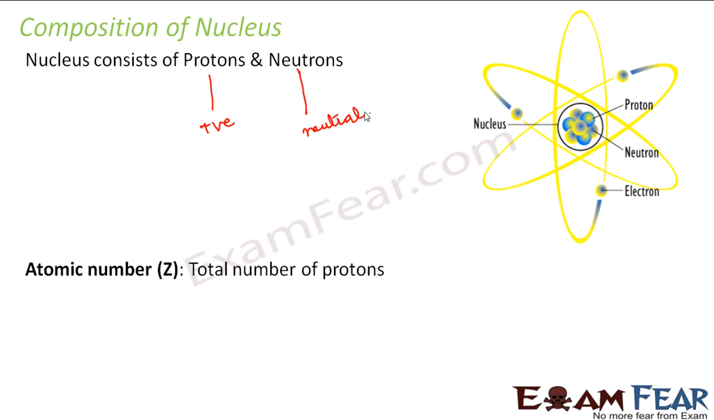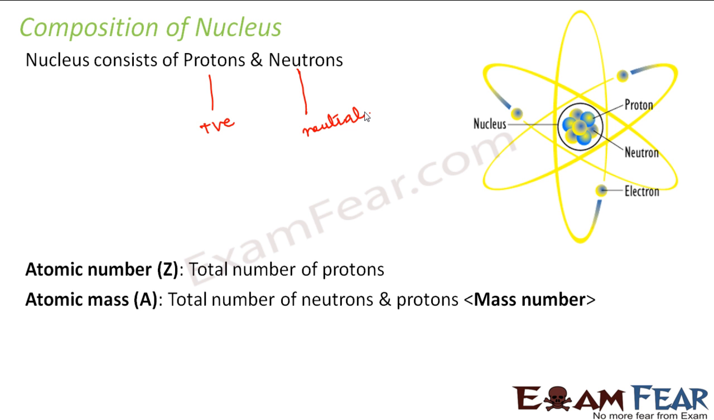So what do we mean by the atomic number of an atom? Atomic number is nothing but the total number of protons present in that atom. Similarly, when we talk about atomic mass, we mean the total number of protons and neutrons, often known as the mass number. I'm mentioning these terms because when we talk about nuclear energy, we will often use them.